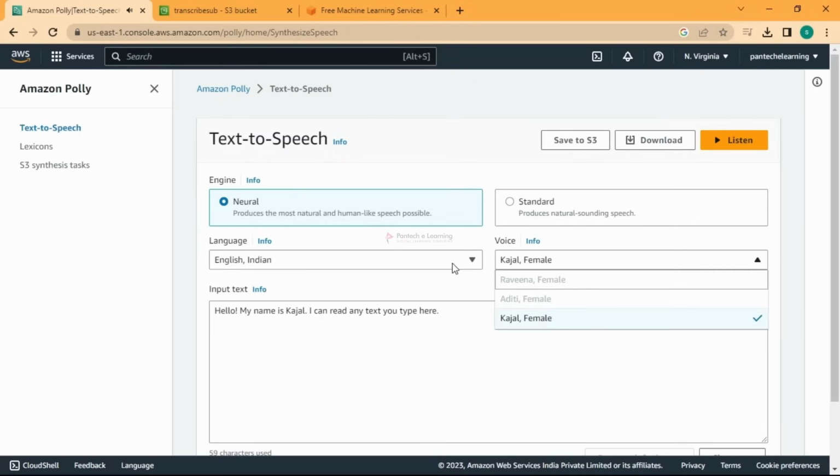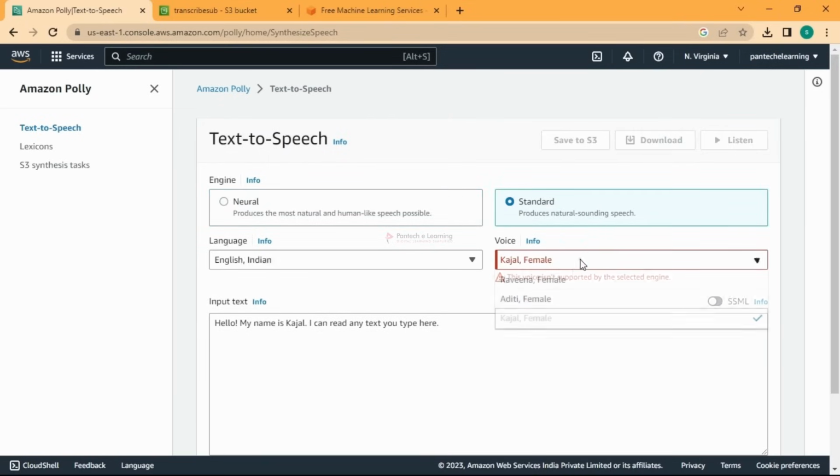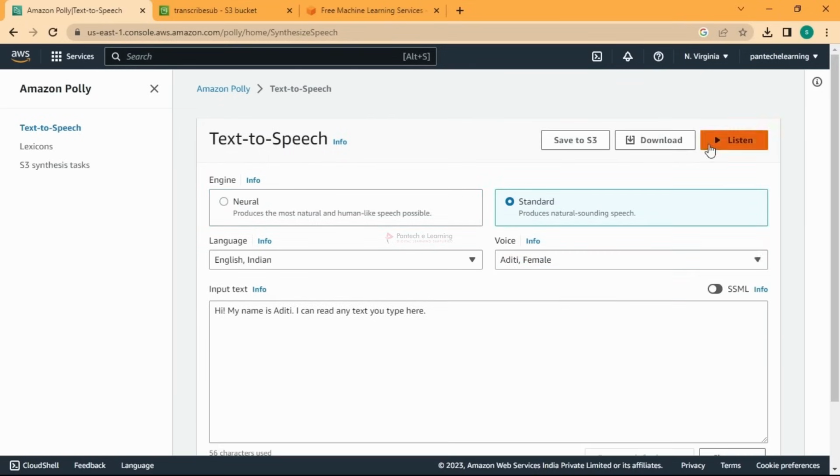So these things you can integrate with your like product if you want, and then use it. We have other voices too.